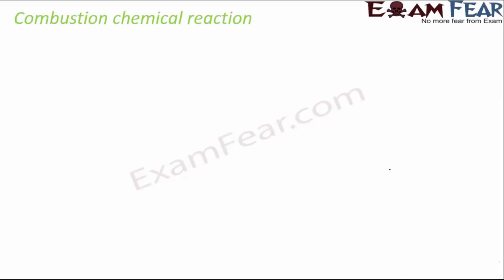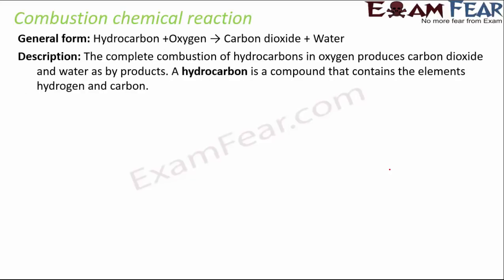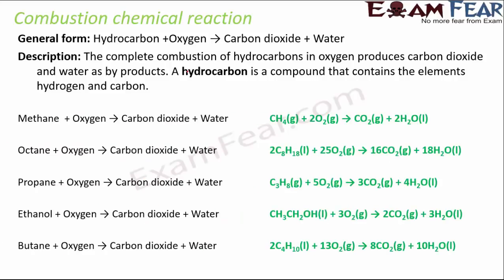Now let's talk about the combustion chemical reaction. So combustion is very similar to burning. So when hydrocarbon combines with oxygen, it gives carbon dioxide plus water. For example, when you burn wood, carbon dioxide is produced. So that's an example of combustion reaction. So here the complete combustion of hydrocarbons in oxygen produces carbon dioxide and water as byproducts. A hydrocarbon is a compound that contains hydrogen and carbon. So these are some of the examples of combustion reaction.